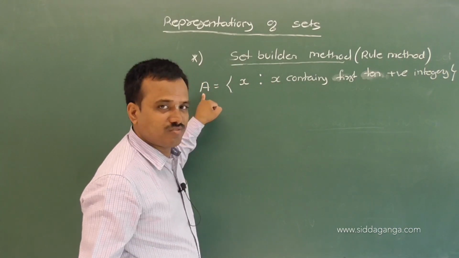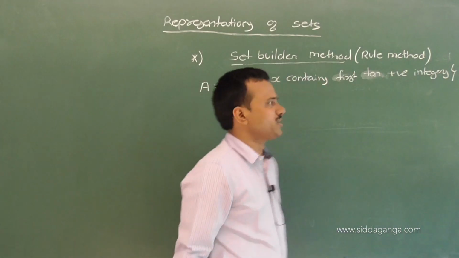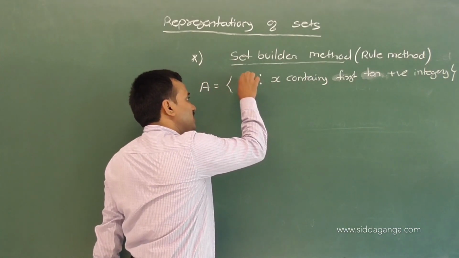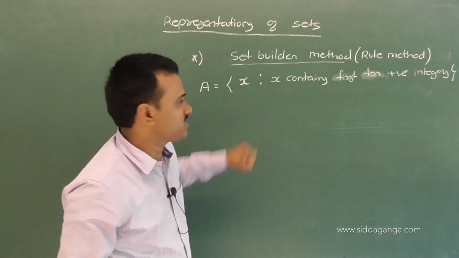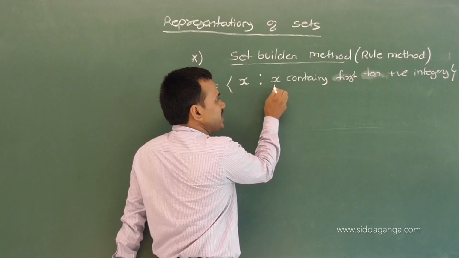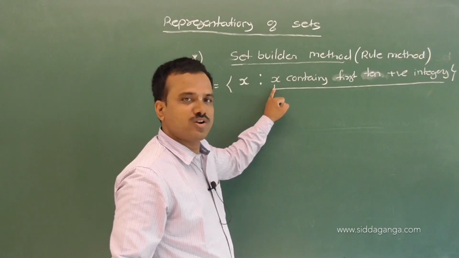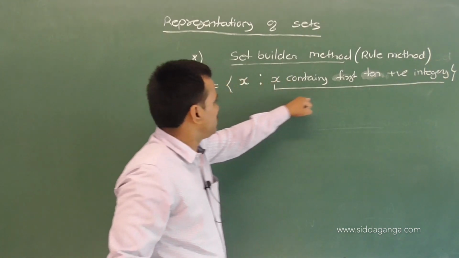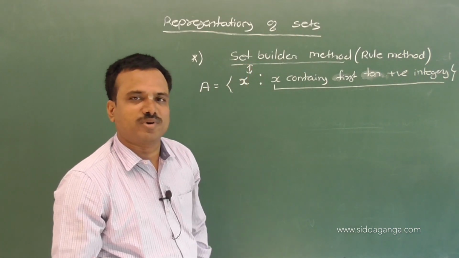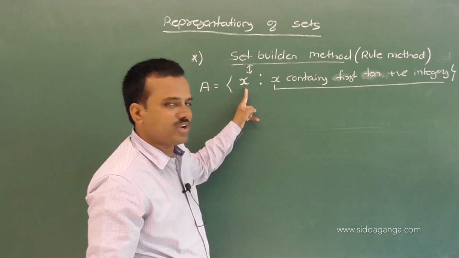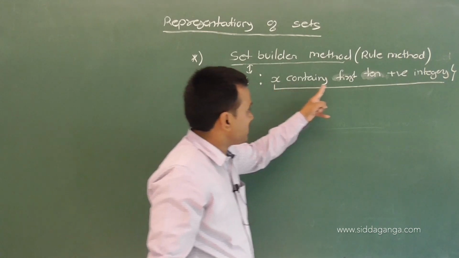First we write a capital alphabet letter to denote the set, and within a pair of curly brackets we write a small alphabet letter. It may be X, Y, or Z, such that we assign a rule for the given alphabet letter. This type of representing a set, we call it the set builder method. Understand? First we write an English alphabet letter such that for that letter we assign a rule.